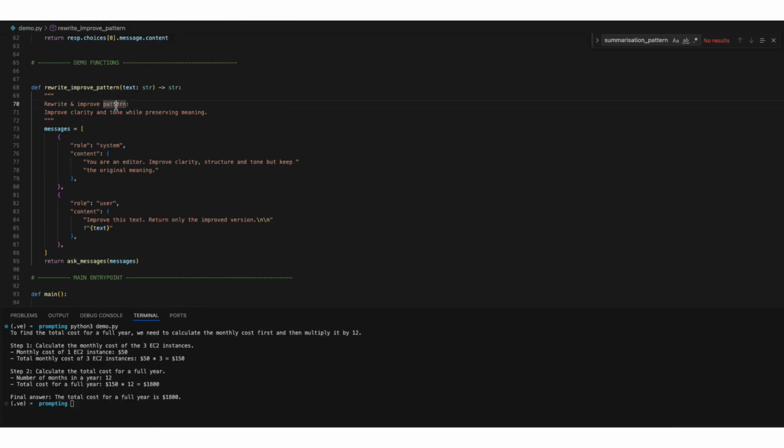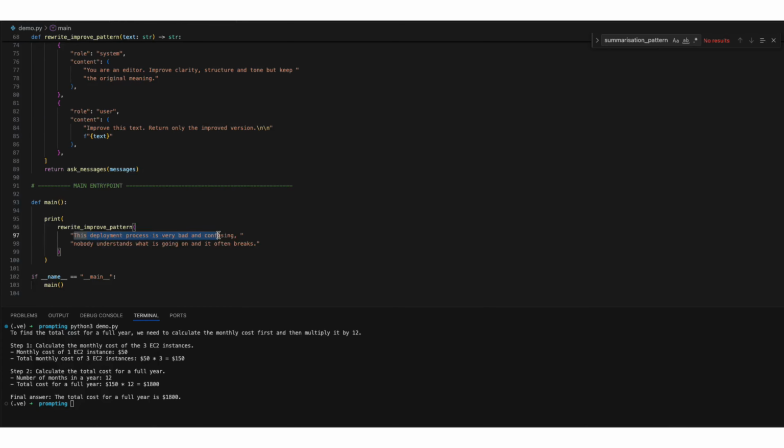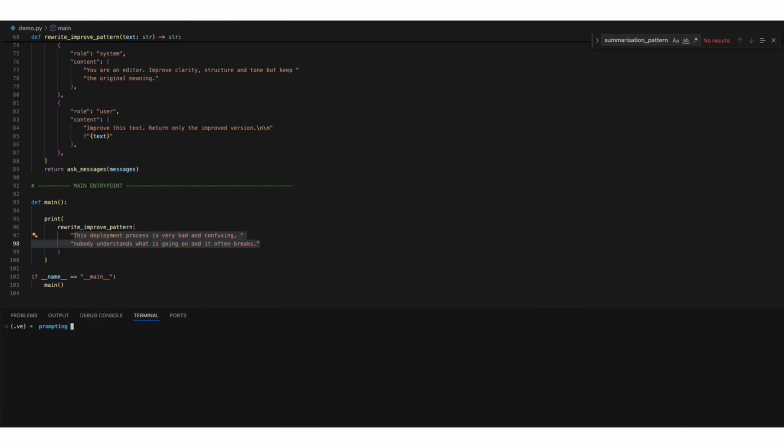The rewrite and improve pattern turns the model into an editor. The system message defines the job: improve clarity, structure, and tone, but keep the original meaning. The user message gives a raw text and asks for only the improved version back. So here I'm passing this text to this function, and let's run this. Yeah, you can see that it has just rewritten it into an improved version of what you have passed.